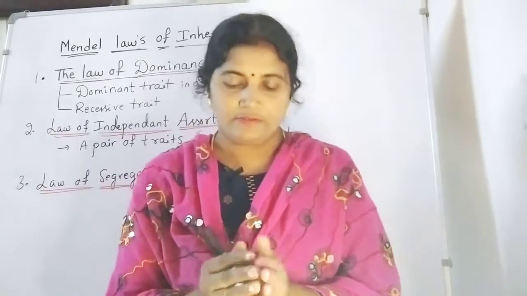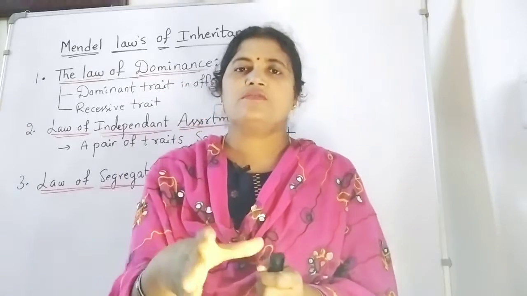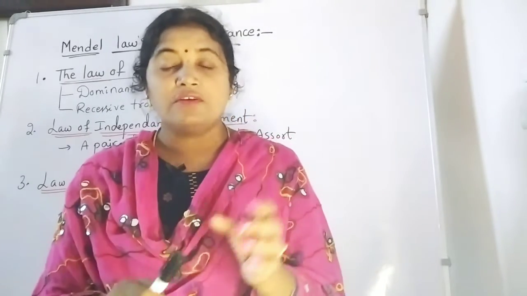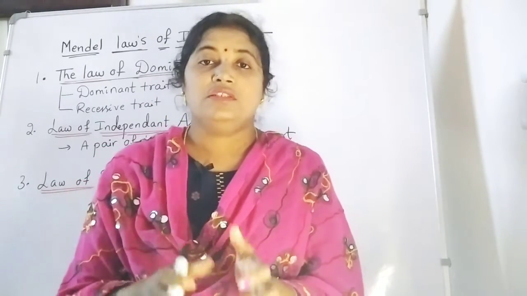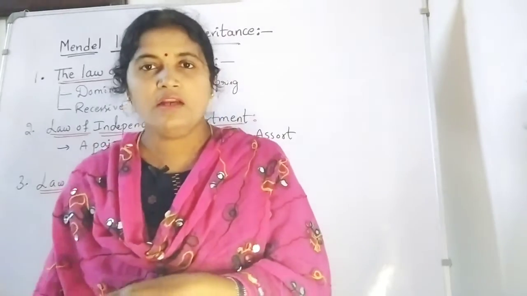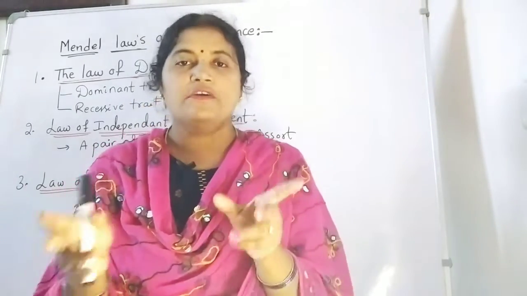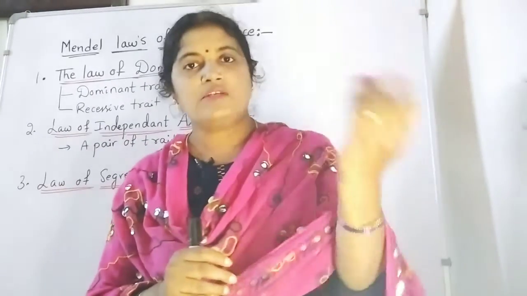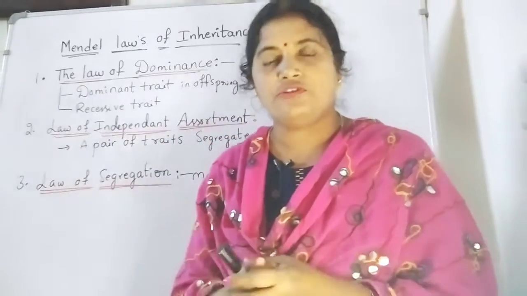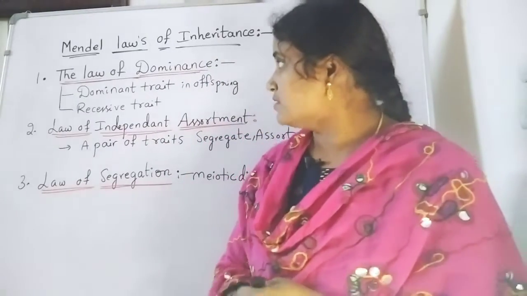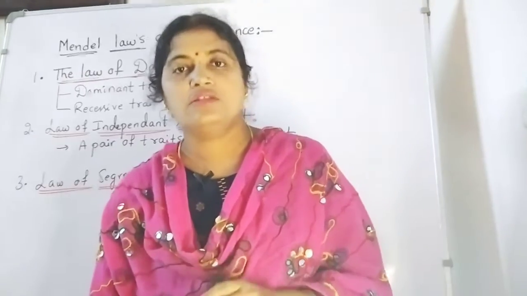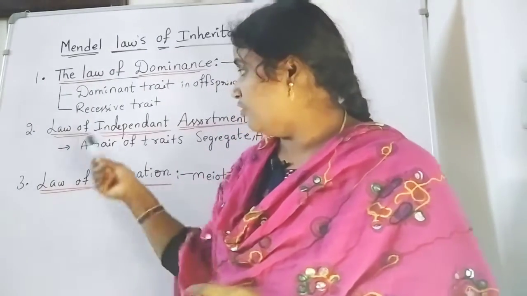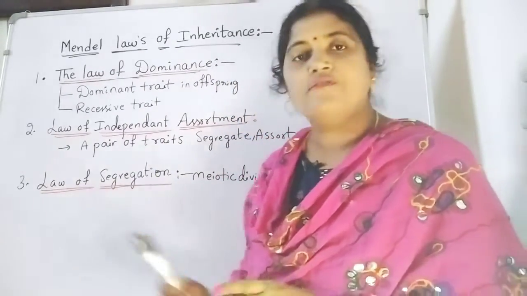Mendel himself conducted thousands of experiments in pea plants, so that we get knowledge about the genes and factors and the proportions we get if we crossbreed different types of plants. According to Mendel, that's why he is known as the father of genetics. So, Gregor John Mendel's laws. Here we are studying Mendel's laws. He proposed three laws: one is the law of dominance, then the law of independent assortment, and the law of segregation.